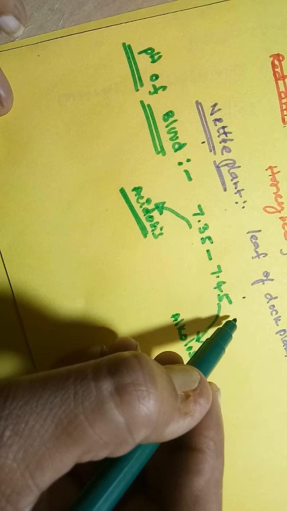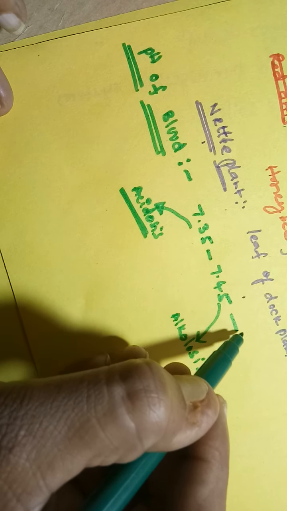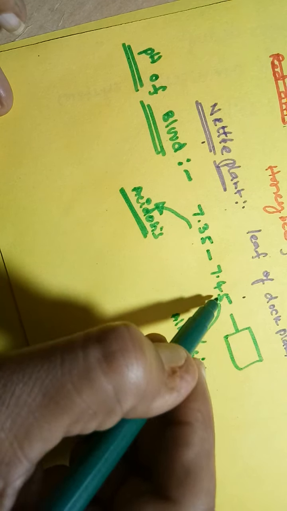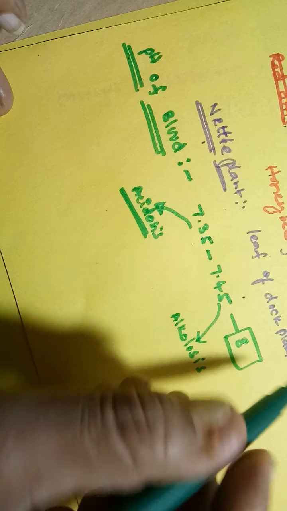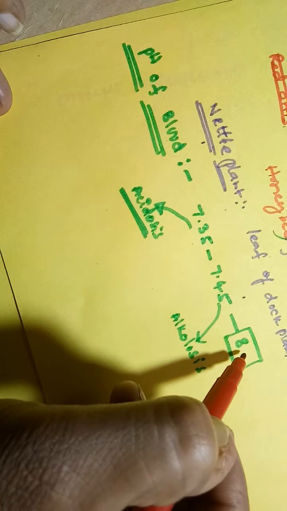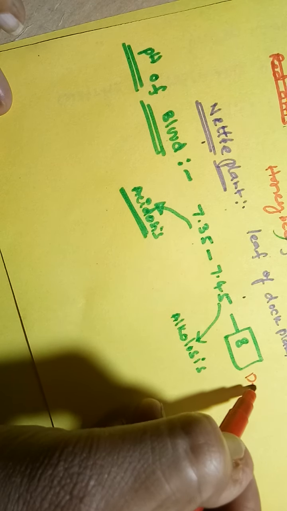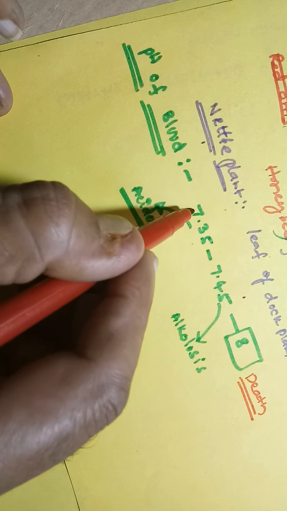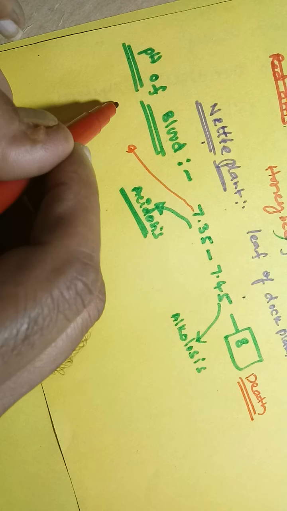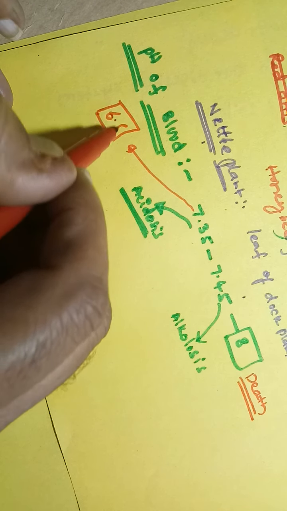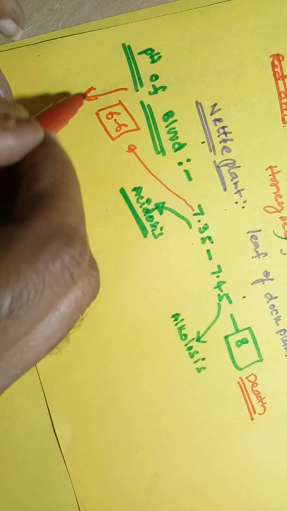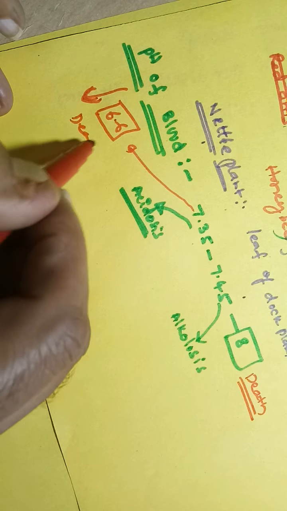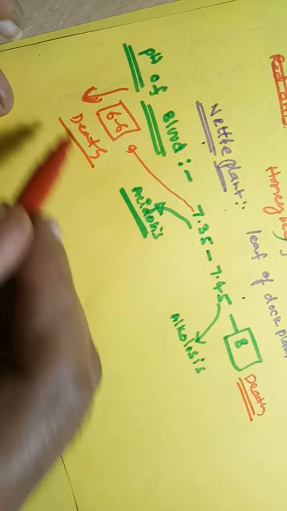If the pH value rises above 7.5 and goes beyond 8, this causes death. In the same way, if it drops below 6.6, we will fall into death.